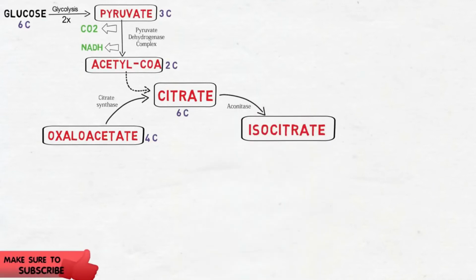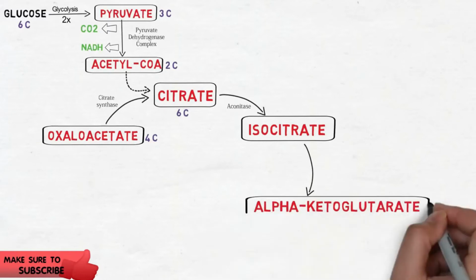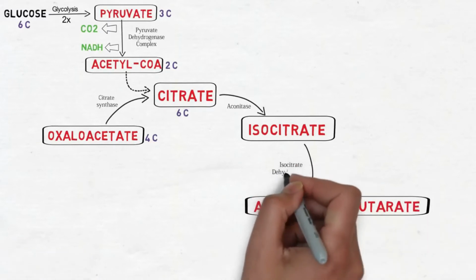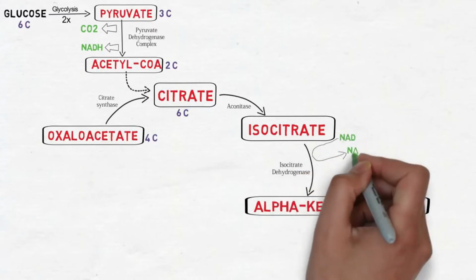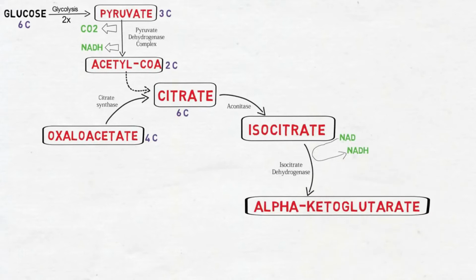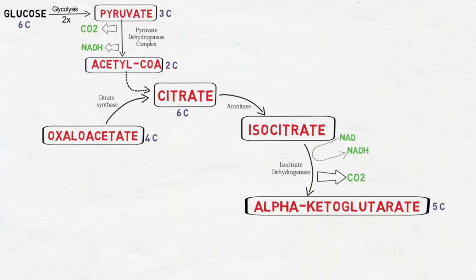Isocitrate is oxidized into alpha-ketoglutarate by the enzyme isocitrate dehydrogenase, and in this reaction, a molecule of NAD is reduced to NADH and a molecule of carbon dioxide is generated. Hence, the alpha-ketoglutarate is a 5-carbon compound because 1 carbon is lost as carbon dioxide.